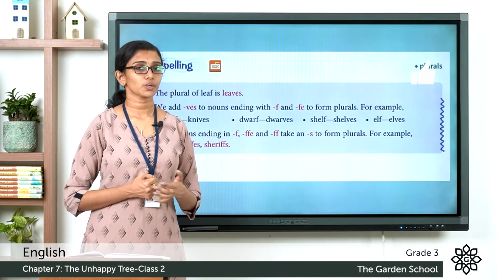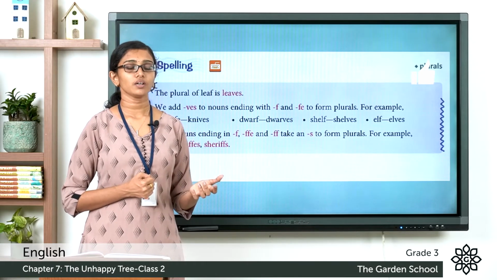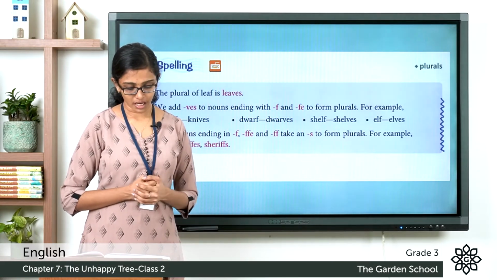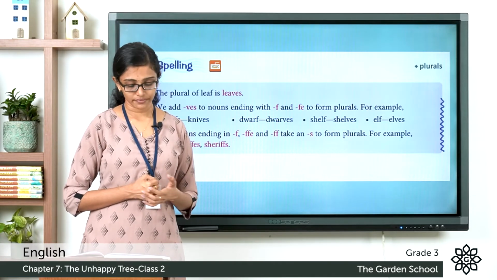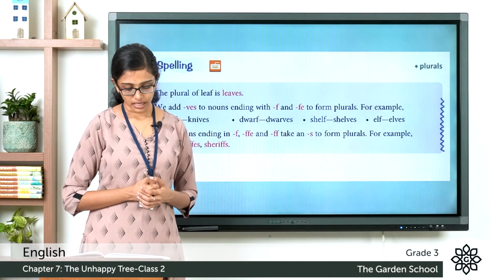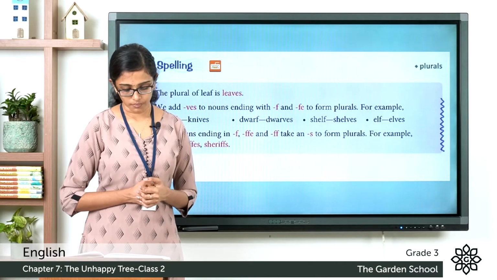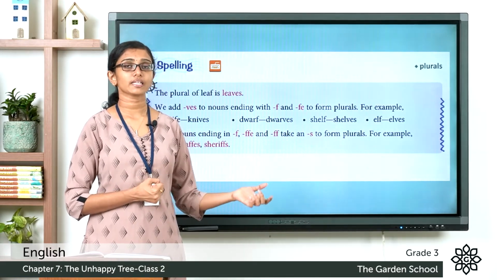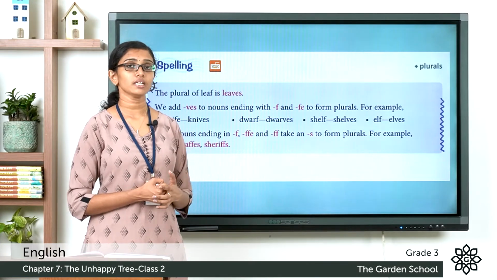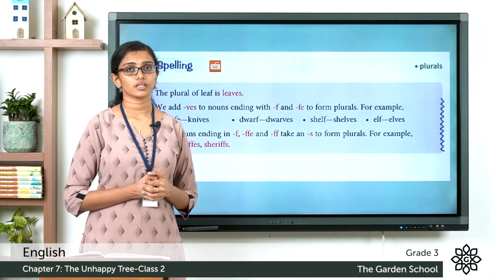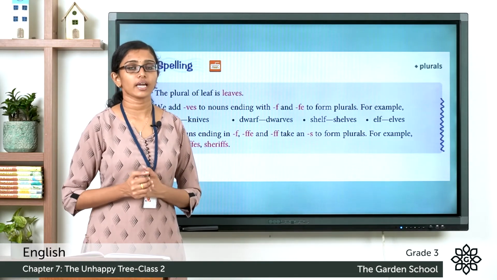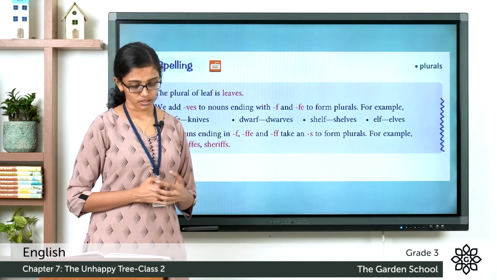But then there are also words which are not changed by adding VES. Let's see some examples. Some nouns ending in F or FFE or FF take an S to form plurals. For example, roof, roofs. Roof ends with the letter F, but in the plural, you just add an S to it. Instead of replacing it with VES, you just add an S to the end. So it is roof, roofs.